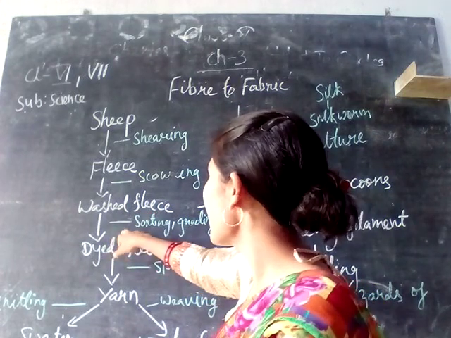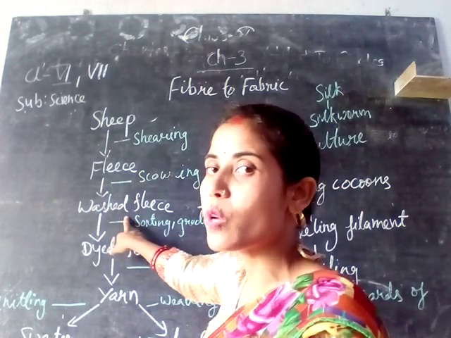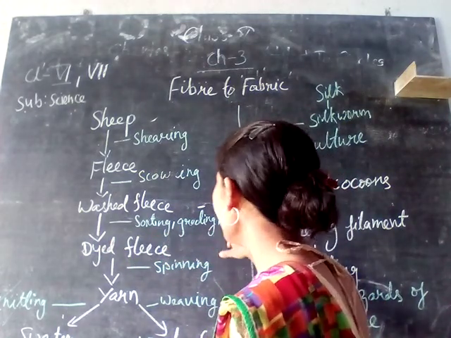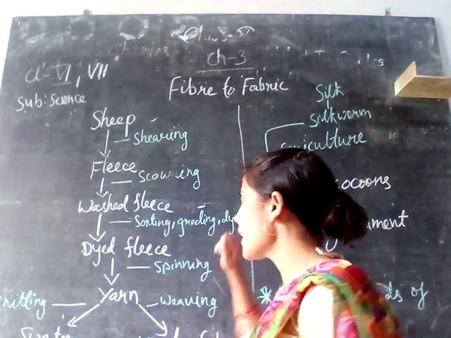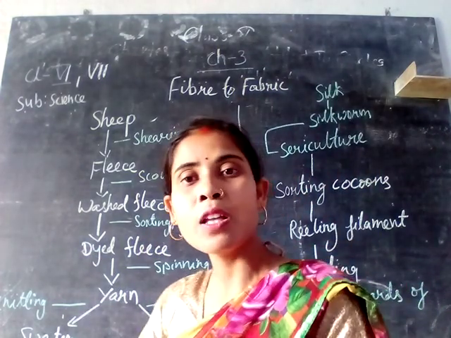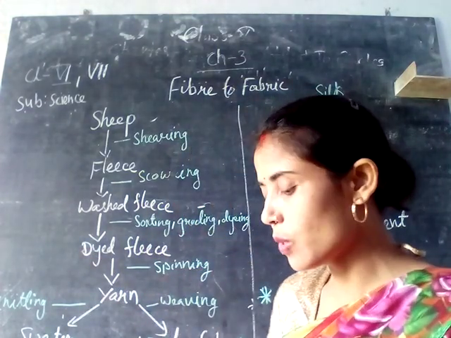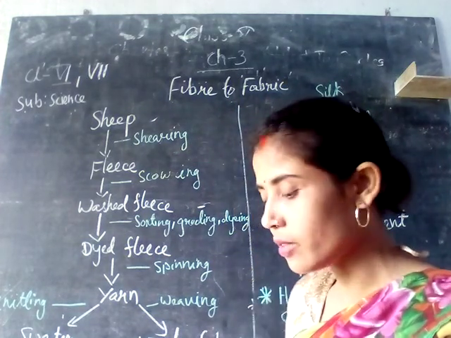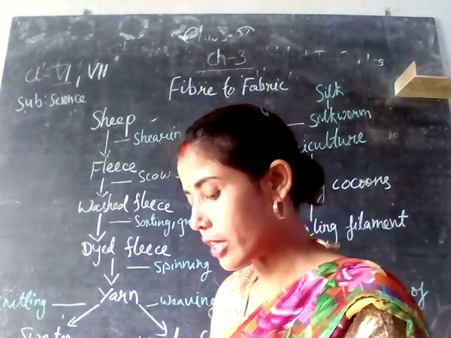After the fleece has been washed, it goes through sorting, grading and dyeing. These are the three steps which follow after the fleece of the sheep has been washed. Sorting means grouping the fleece into different varieties.